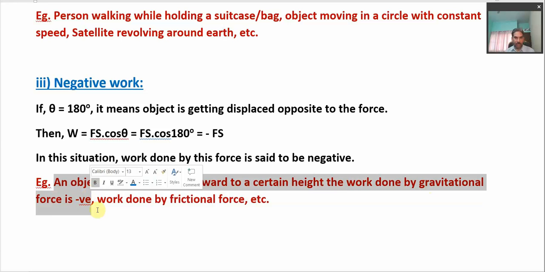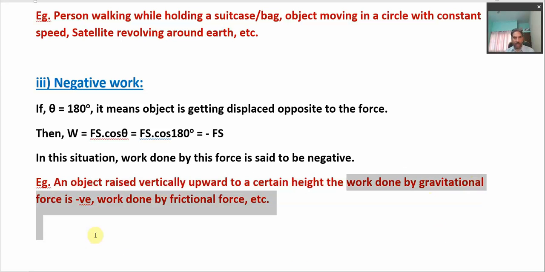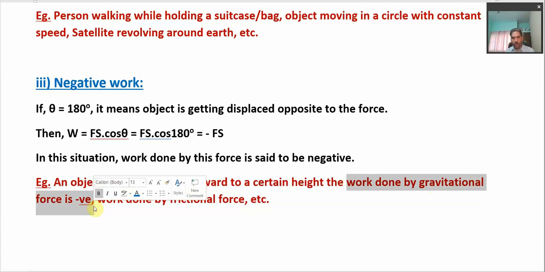So in this case we say that the work done by the gravitational force is negative. The applied force is doing positive work, but at the same time the gravitational force is also acting, which is opposite to the displacement of the object. Hence we say that the work done by the gravitational force is negative.